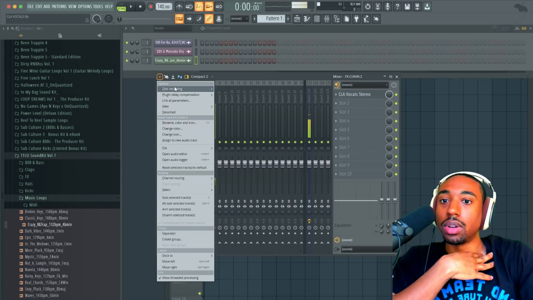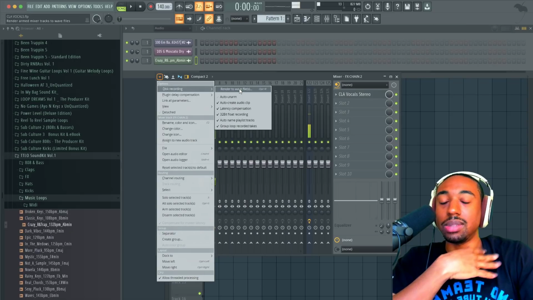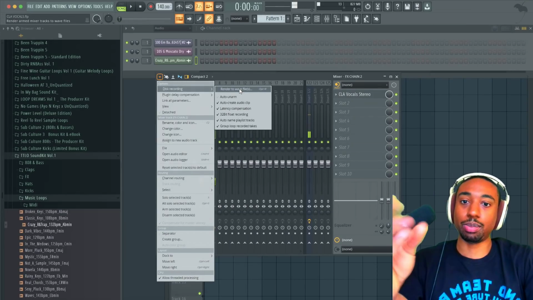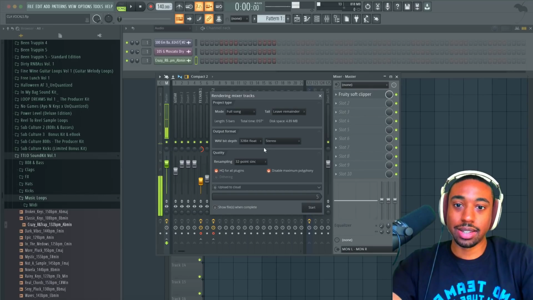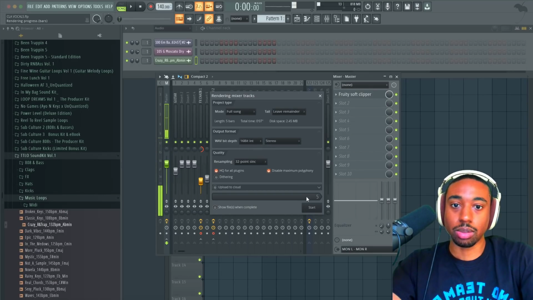Go to the top left. Go to Disk Recording and go to Render to Wave. This may or may not mess up my audio, so let's pray it doesn't. And hit Start. I'm just gonna put it 16-bit. We don't need 32-bit.